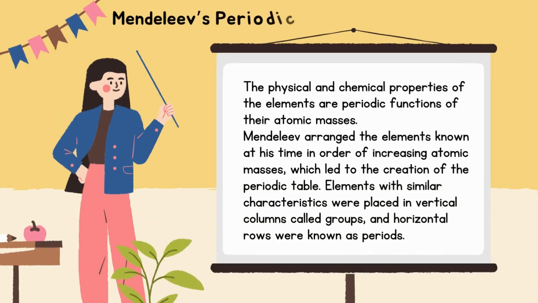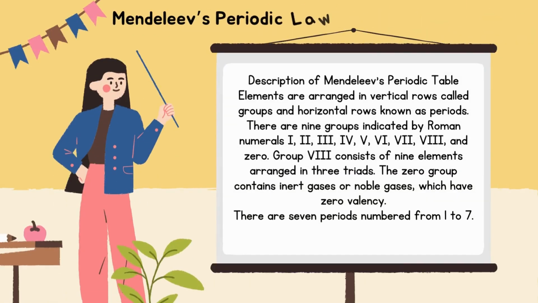Next is Mendeleev's periodic law. The physical and chemical properties of the elements are periodic functions of their atomic masses. Mendeleev arranged the elements known at his time in order of increasing atomic masses, which led to the creation of the periodic table. Elements with similar characteristics were placed in vertical columns called groups, and horizontal rows were known as periods.